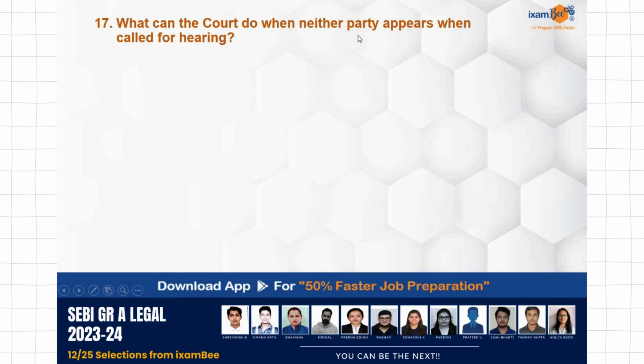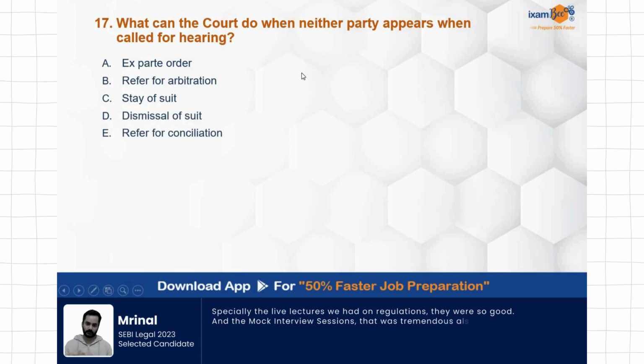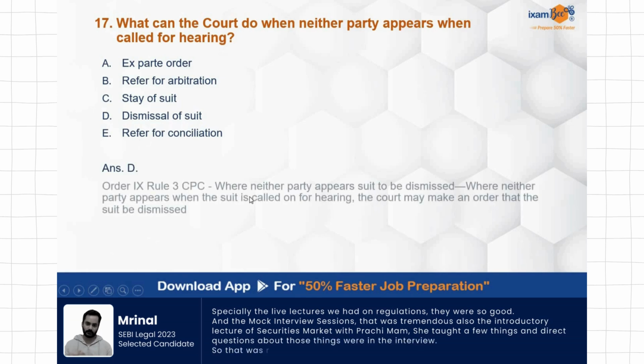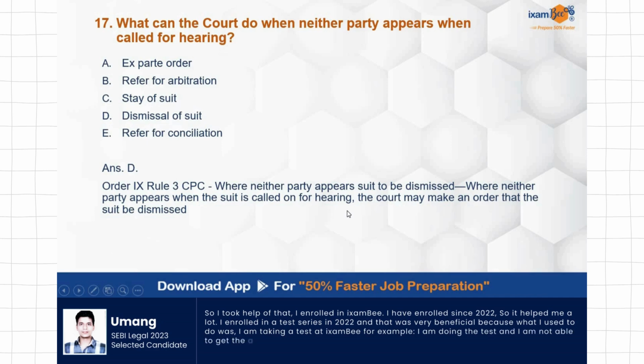What can the court do when neither party appears when called for hearing? Ex parte order, refer for arbitration, stay of the suit, dismissal of suit, refer for conciliation. When neither of the parties appears when it is called for hearing, the correct answer is that it will be dismissed. It will be dismissed because the parties are not appearing. It's not a criminal case that the state or the court will be entertaining the case. This will be dismissal in default.